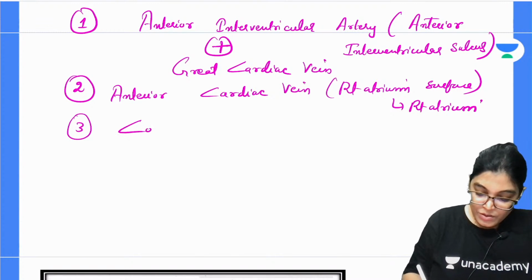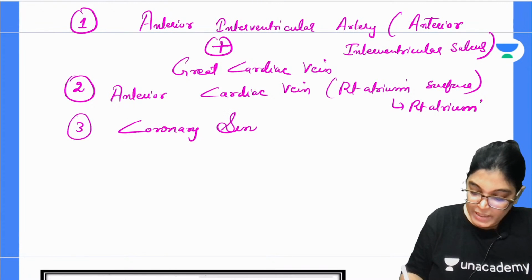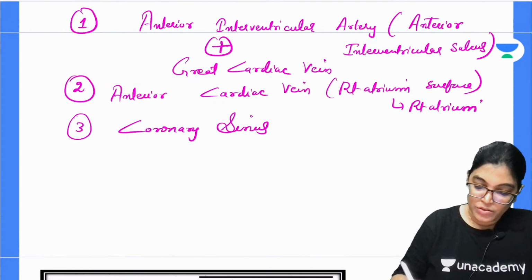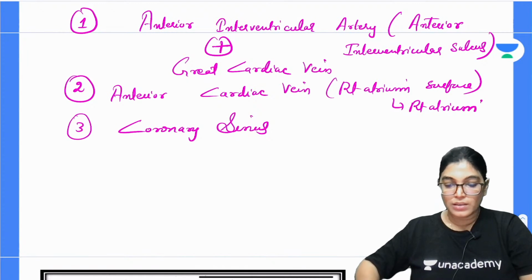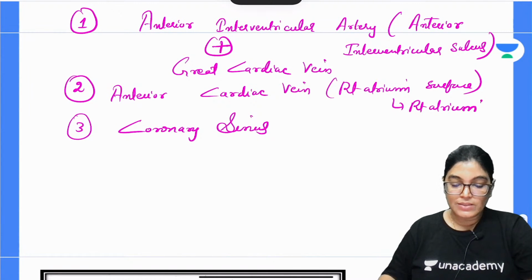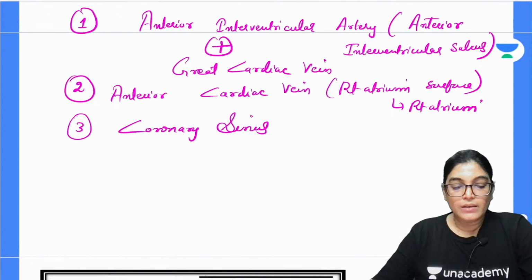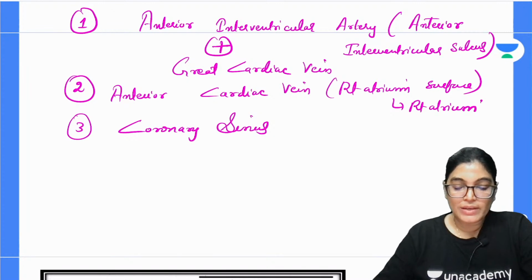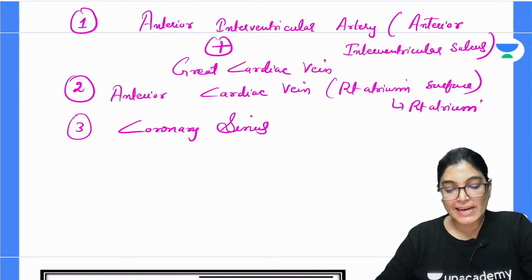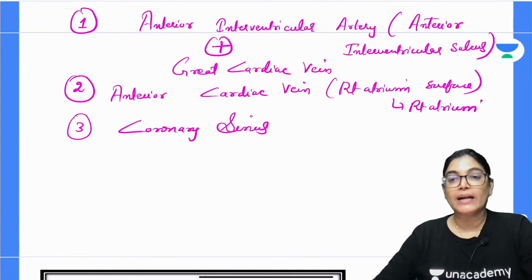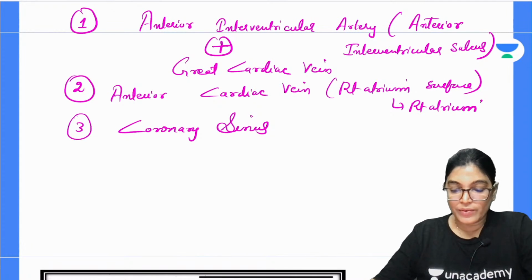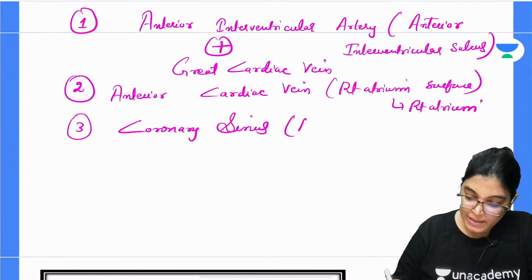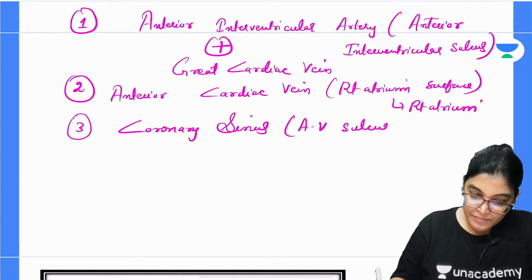The third point, coronary sinus. The coronary sinus is the large vein into which most of the veins of the heart drain. It is located in the atrioventricular sulcus, where many important veins, the great cardiac vein, small cardiac vein, middle cardiac vein, and oblique vein of the left atrium, drain into it.